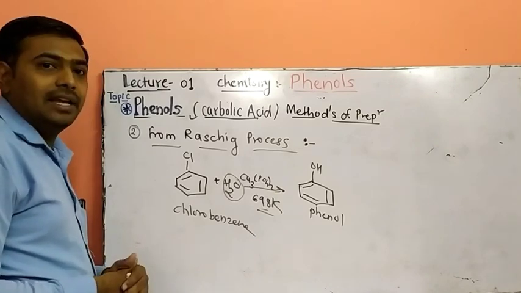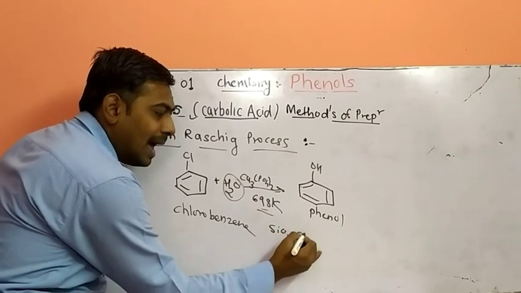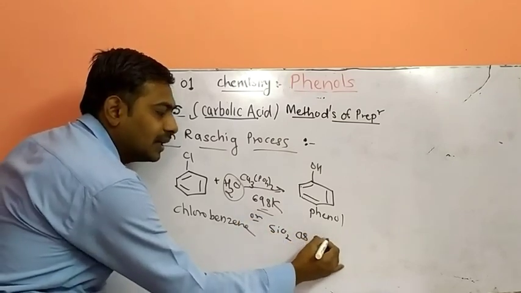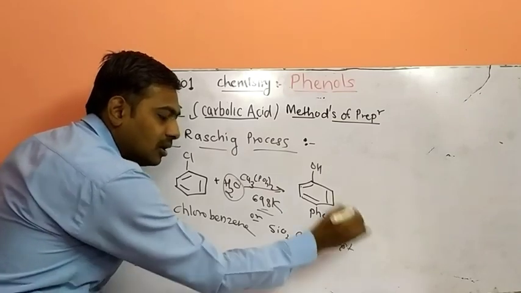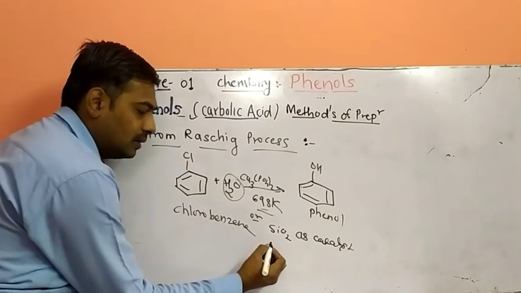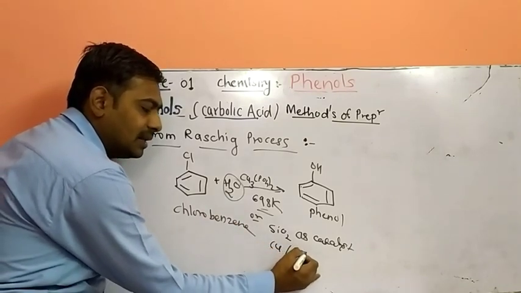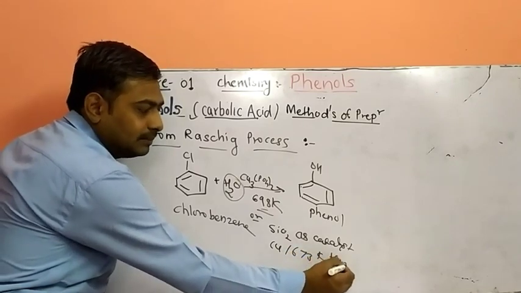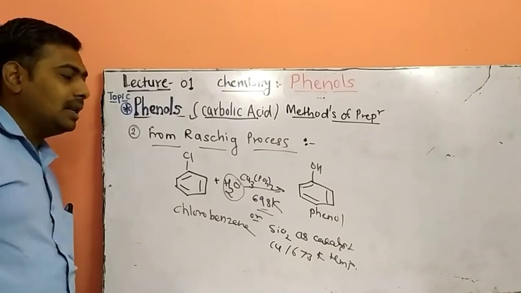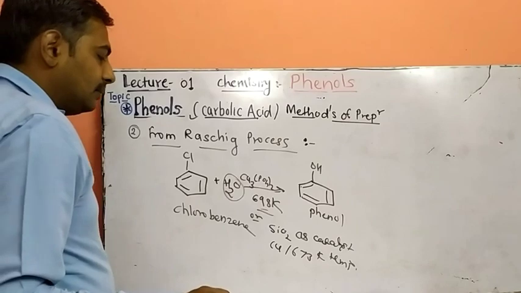We can use silicon oxide, that is SiO2, as a catalyst for the reaction, or we can also use copper as a catalyst at 673 Kelvin temperature. This method is called the Raschig method.